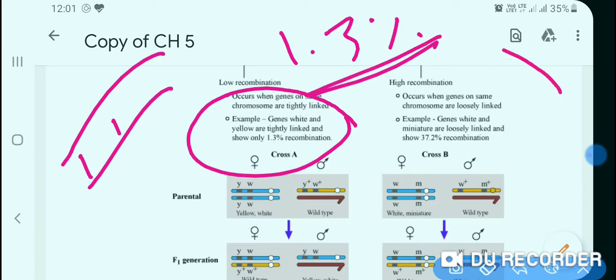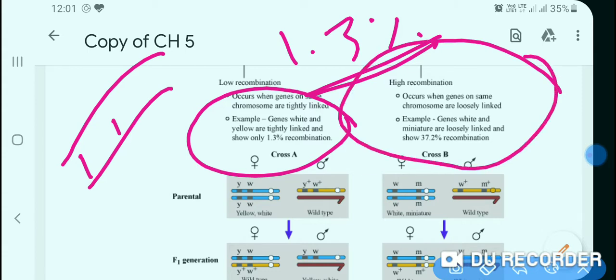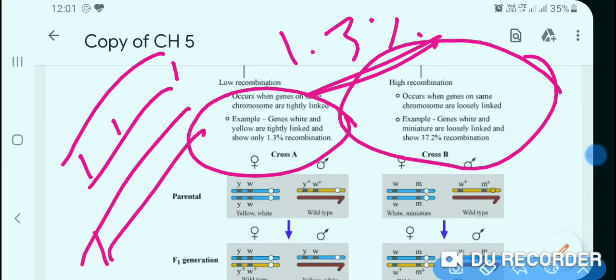And what is high recombination? When the genes are present on the same chromosome, but they are situated farther from one another. Suppose this is another chromosome, this gene is here and this gene is here, then there will be more probability to segregate and new combinations will be more.